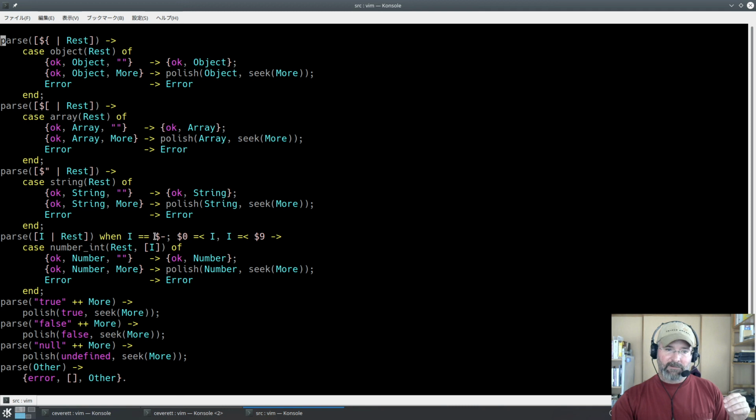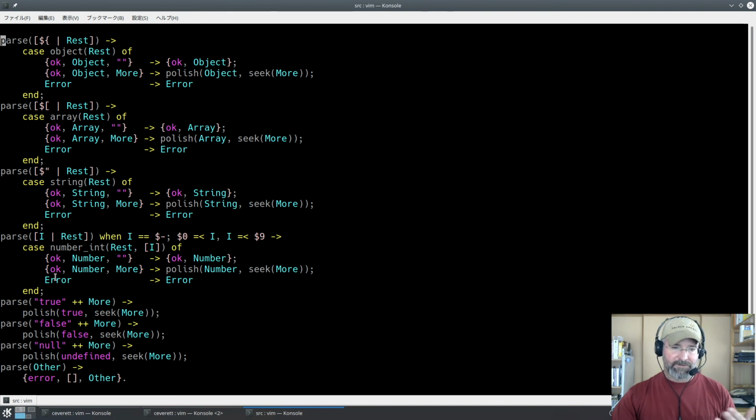When I is a minus sign or it is between the values 0 and 9, that means we're actually looking at a number that's represented in text, and we need to convert that to a real number, an integer or a float inside the system. So that's what this is here, parsing a number.